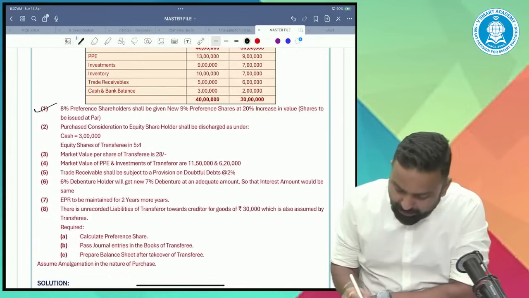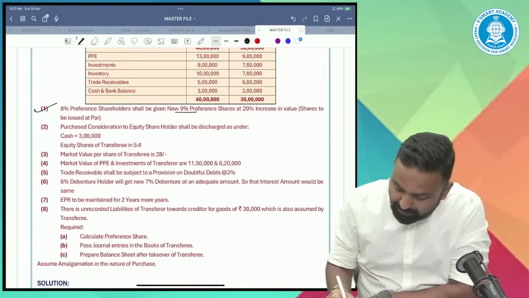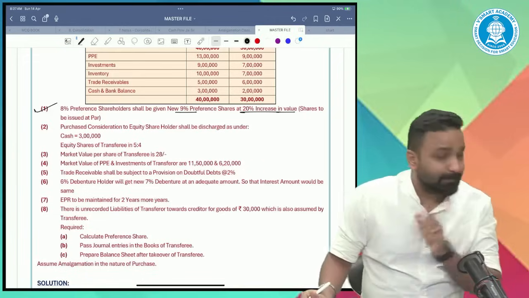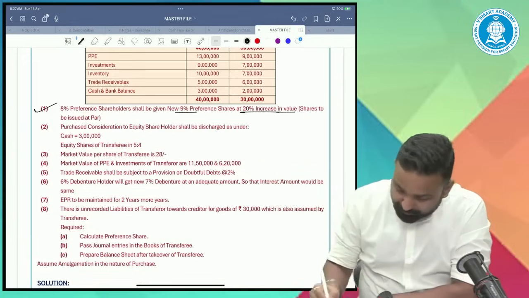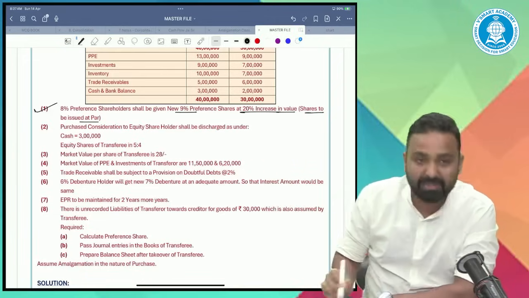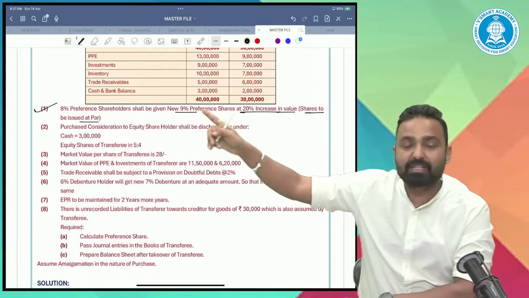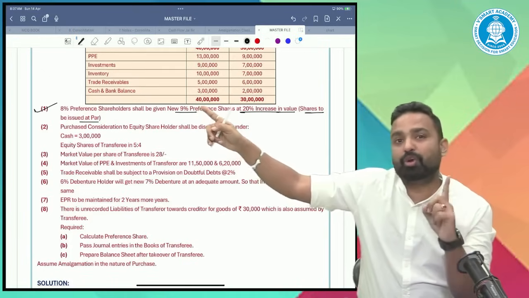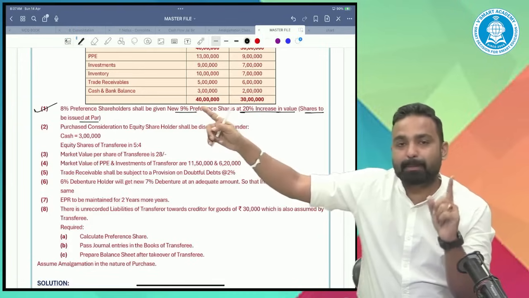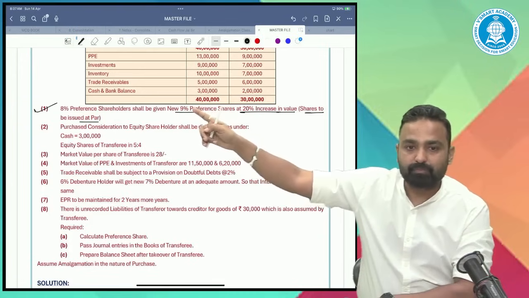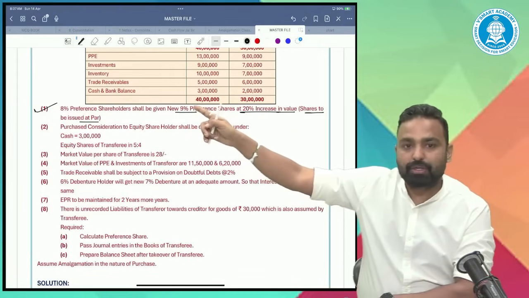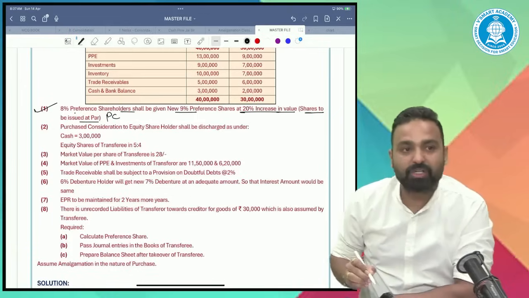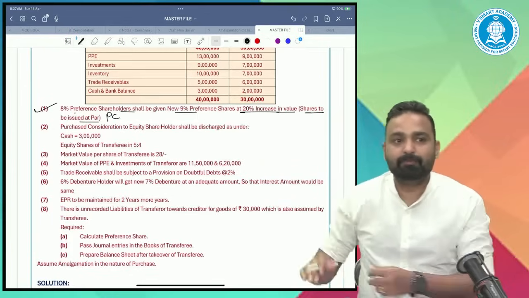8% preference holders shall be given new 9% preference shares at 20% increase in value, shares to be issued at par. Please tell me, guys, is this a PC or not? PC is anything which is payable to the shareholders. Of course, it is a PC, because 8% preference shareholders will be given new preference shares.